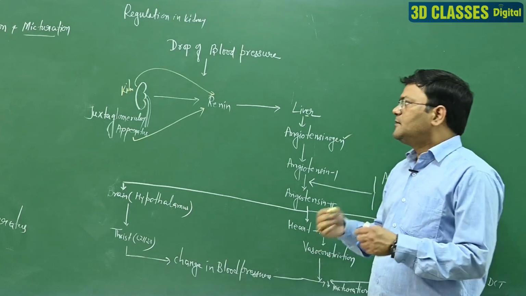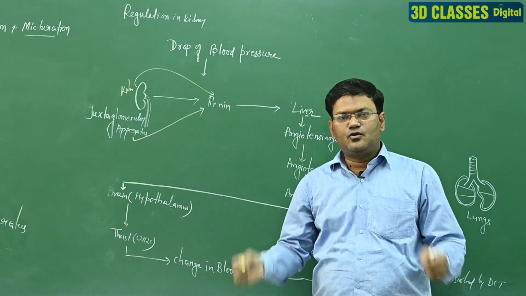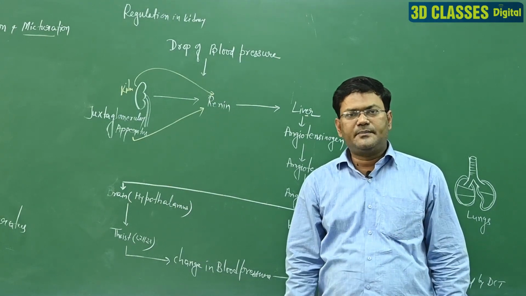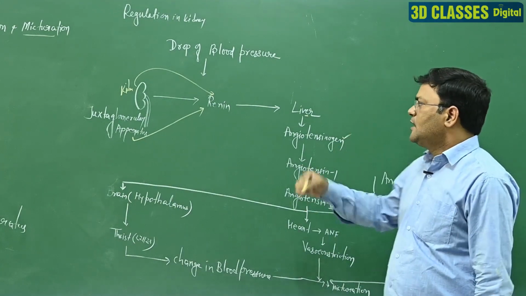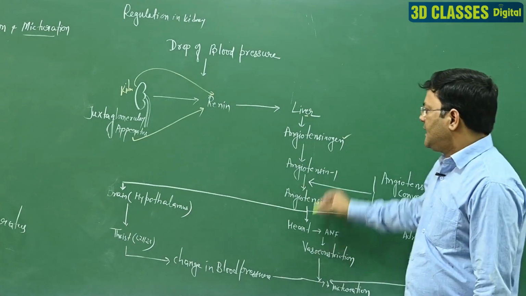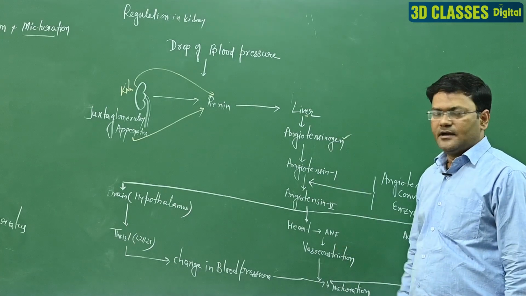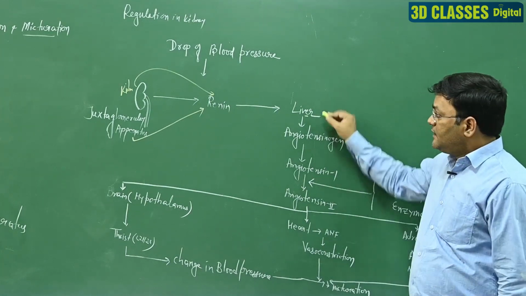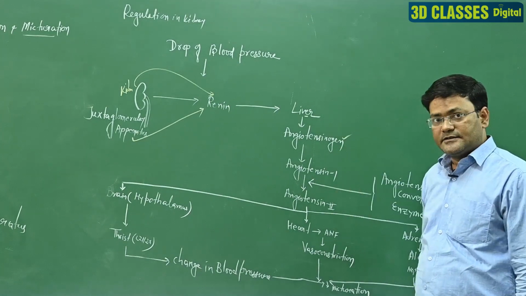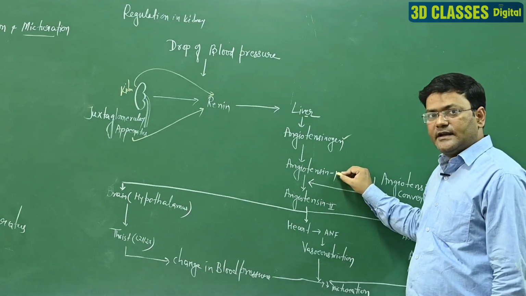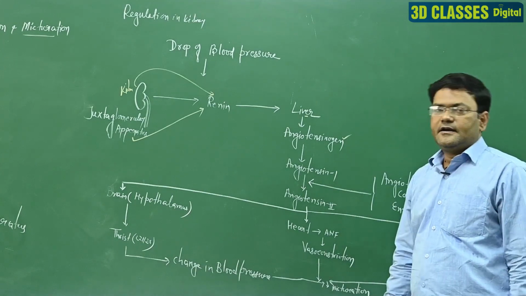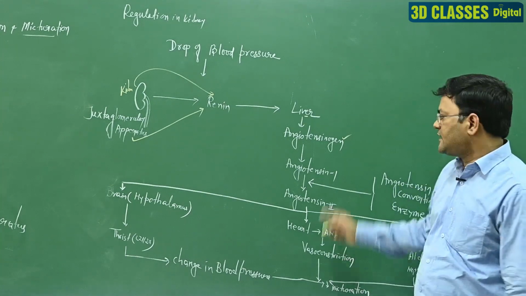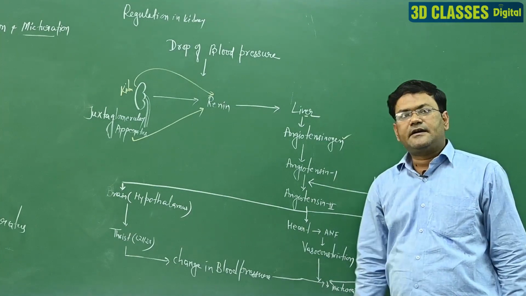At that time the blood pressure fluctuation changes, up and down, so blood pressure has to be managed back to its normal position, and the angiotensinogen chemical is converted into angiotensin first. Remember, angiotensinogen is released in the liver, after that angiotensin first is formed, but it does not convert into angiotensin second directly, because angiotensin first is the inactive form and angiotensin second is the active form.